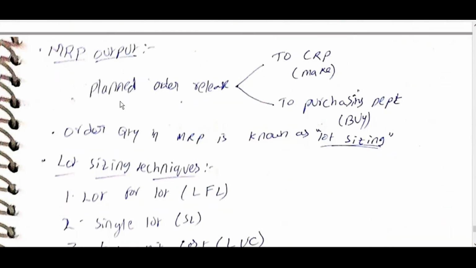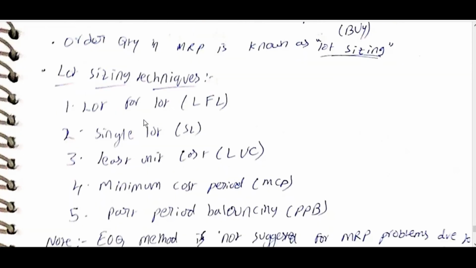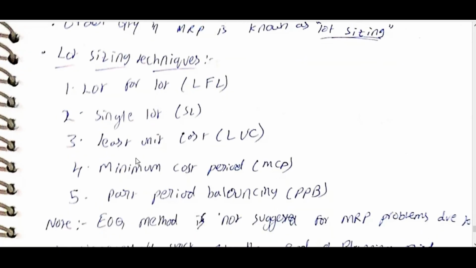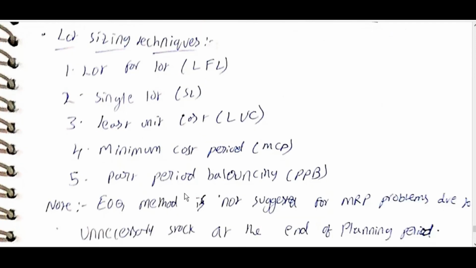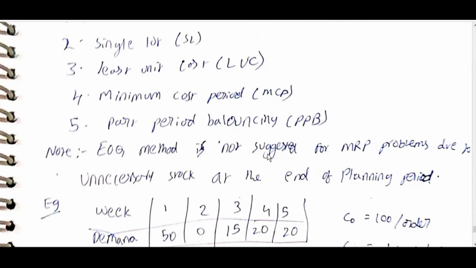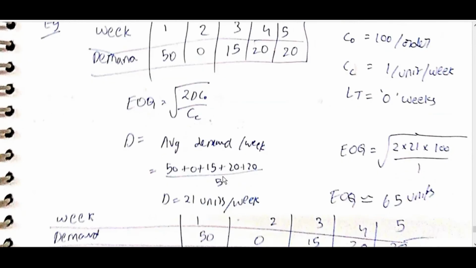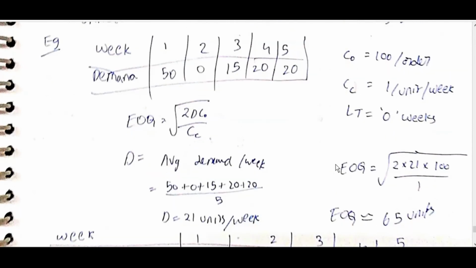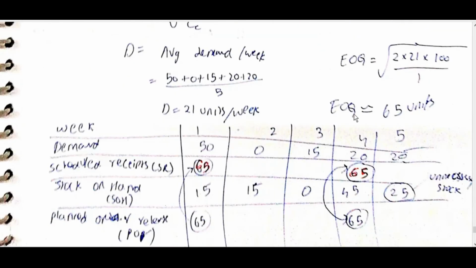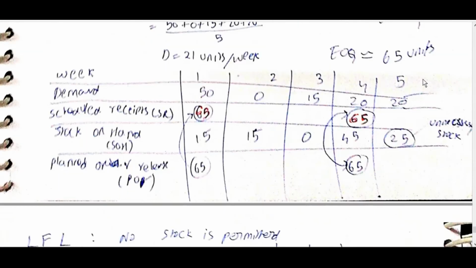MRP output, planned order release, to CRP, make, or to the purchase department, by order quantity in MRP, is known as lot sizing. Lot sizing techniques: lot for lot, single lot, least unit cost LUC, minimum cost period MCP, part period balancing PPB. Note, the EOQ method is not suggested for MRP problems due to unnecessary stock at the end of planning. EOQ is equal to root of 2D CO by CC. D is equal to average demand per week. Lead time is equal to 0. EOQ is equal to 65 units.